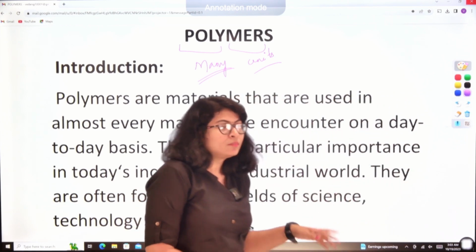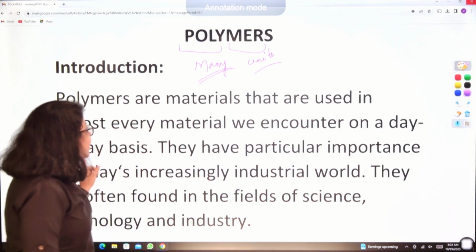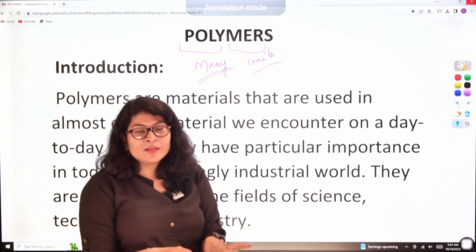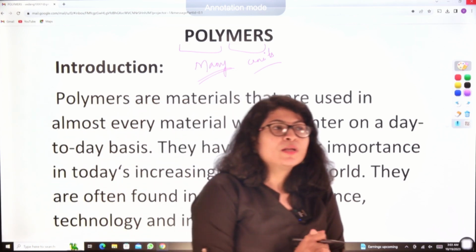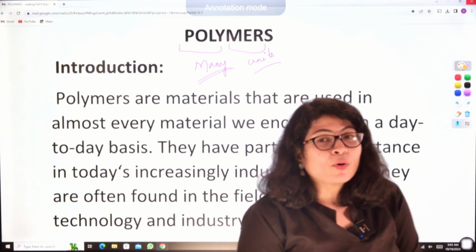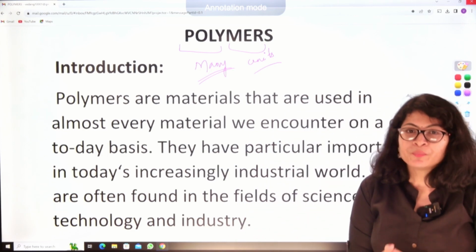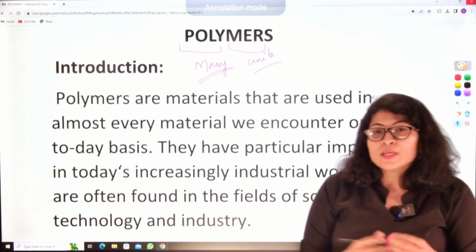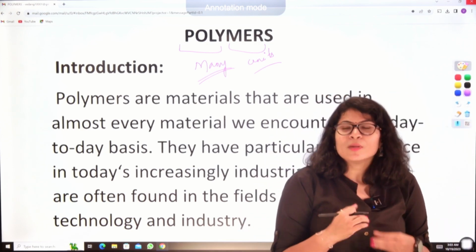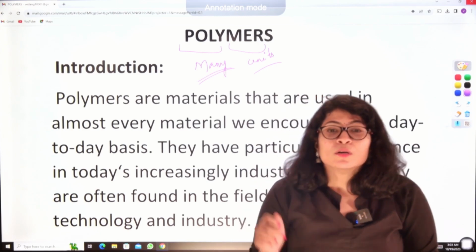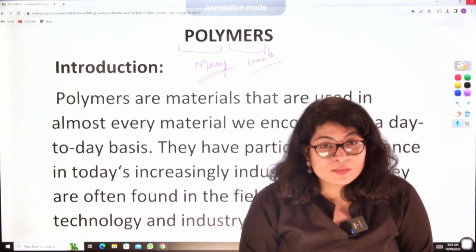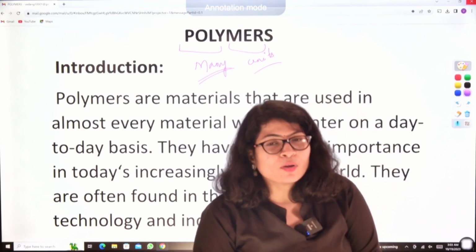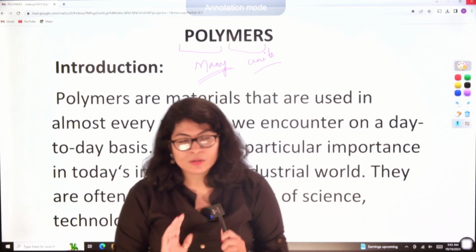Okay. So, you got a basic idea about what polymers are. In the current trend, polymers are very widespread. They are used in almost every material which we encounter in our day-to-day life. For example, every household is aware of polythene, which we normally use to carry things from outside, right?